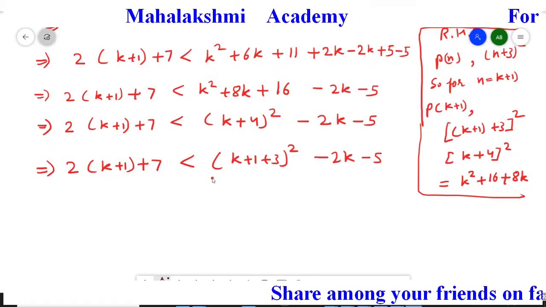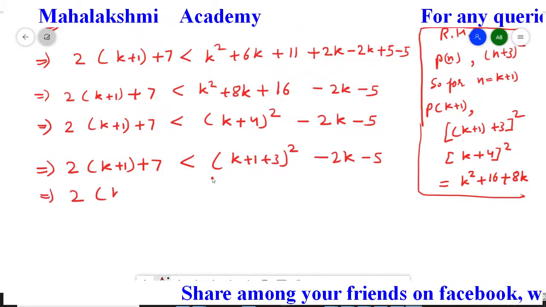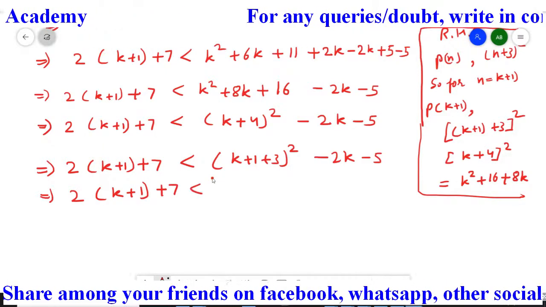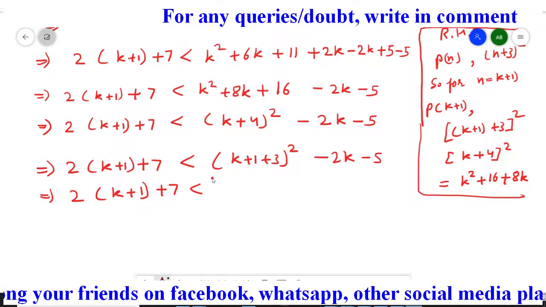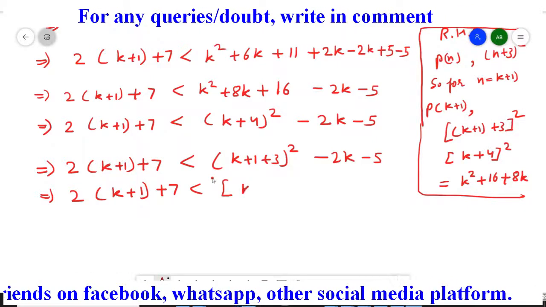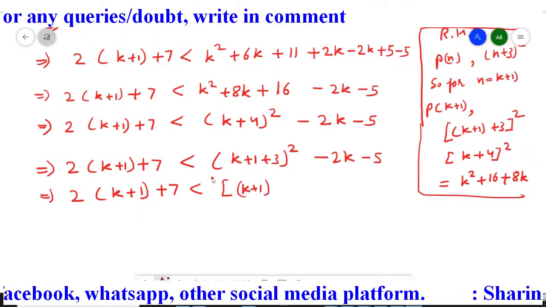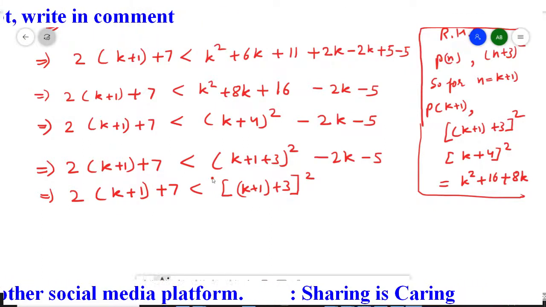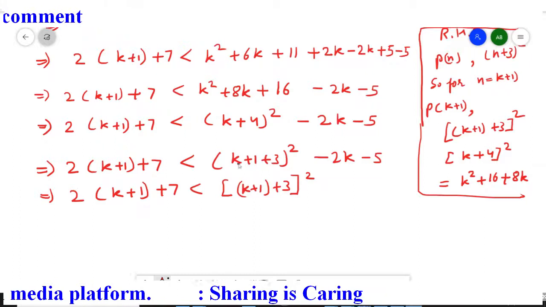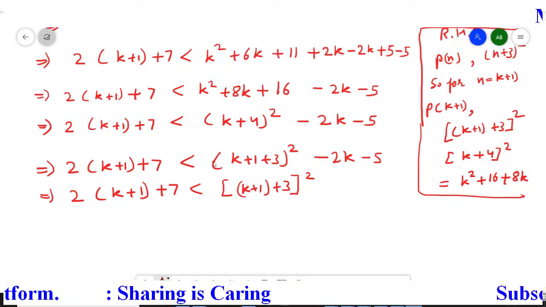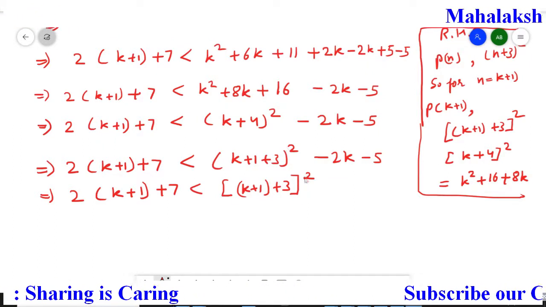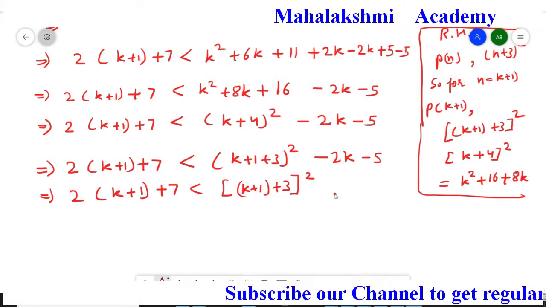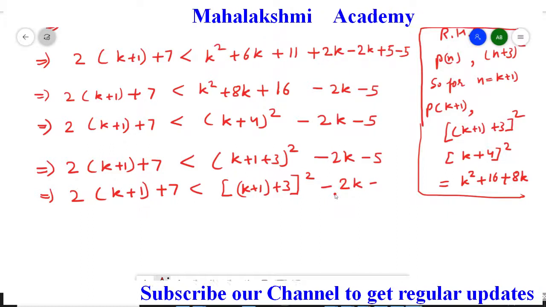Now again in the next step it is going to be 2 (k plus 1) plus 7 is less than, and this I am going to write as k plus 1 then plus 3 whole square. So nothing we have done, student. Here only this k plus 1, I only put a small bracket, and this small bracket changed to the big bracket and then whole square, and this minus 2k and minus 5 is right here. So minus 2k and minus 5.